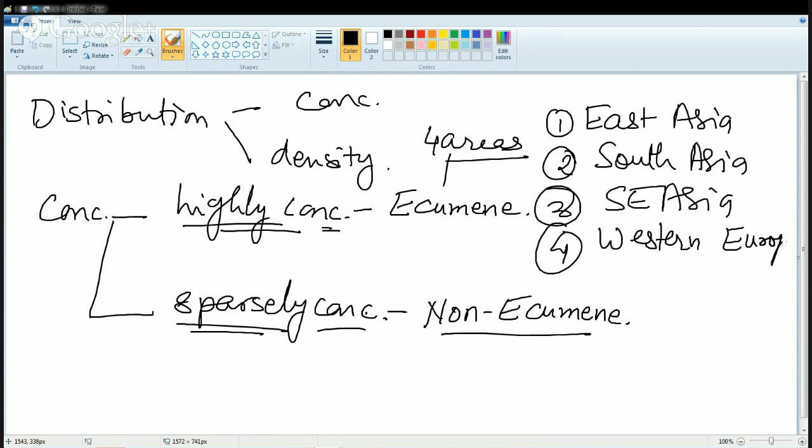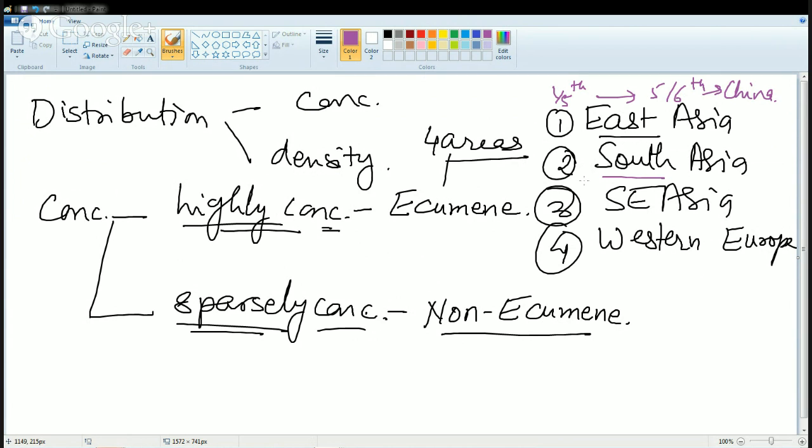Now we'll be discussing the essential elements in all these four regions. Let's start with East Asia. East Asia has around one-fifth of the population. Of this one-fifth, 5/6 of the population is concentrated in China. So China is the main element in East Asia.